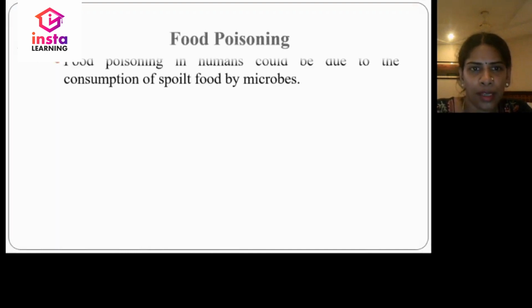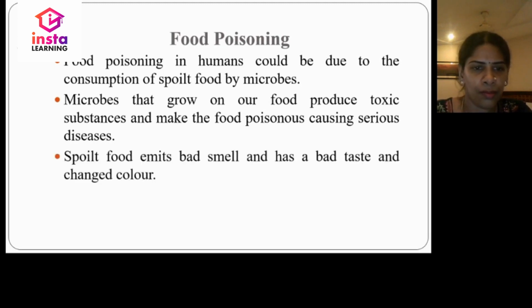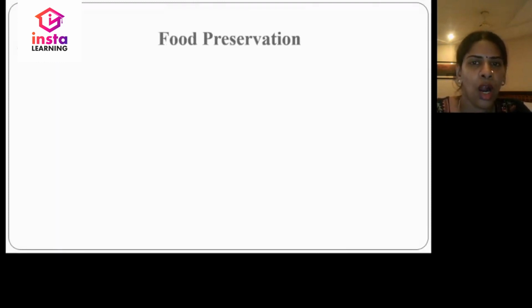Food poisoning. Food poisoning in humans could be due to the consumption of food spoiled by microbes. Microbes that grow on our food produce toxic substances, making the food poisonous and causing serious diseases. Spoiled food emits a bad smell, has a bad taste, and changes its color. How to preserve the food?